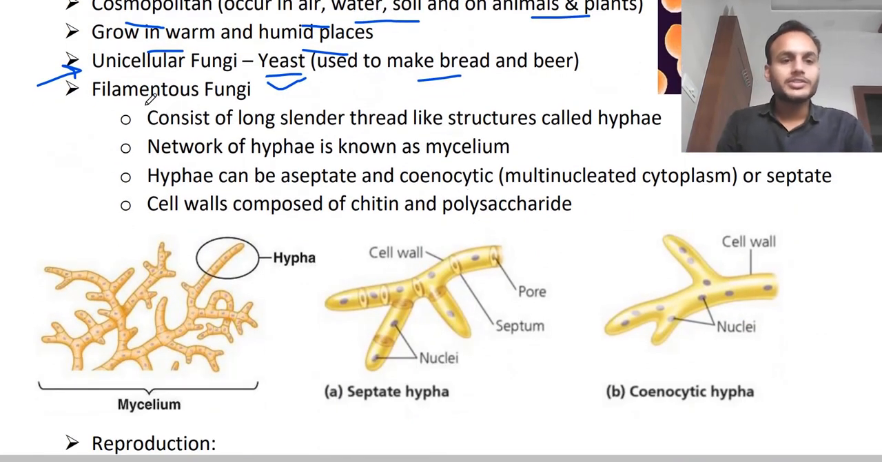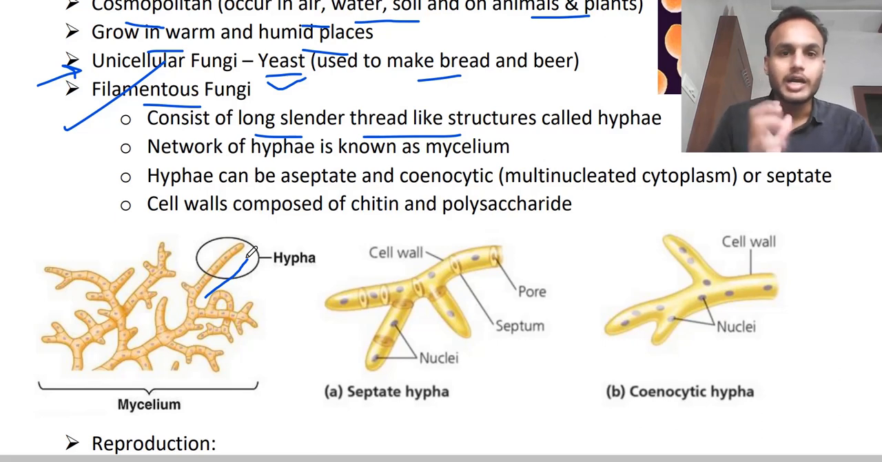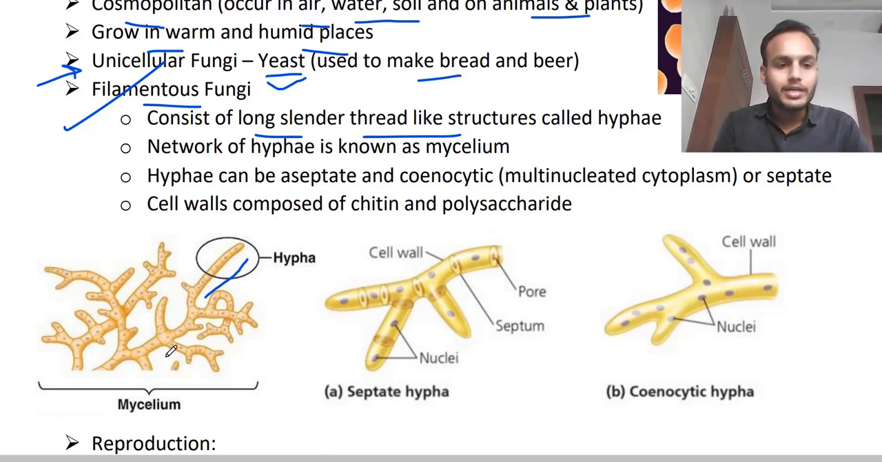Next other form of fungi is the filamentous form. In this filamentous form, you have to remember some points. First thing, this filamentous form has long, slender thread-like structures. Here you can see this is the long thread, and this single thread is called hyphae. Clear? Hyphae is this single thread, and when all these threads combine, a network is formed, and this network of threads is called mycelium. Okay? Remember this thing.